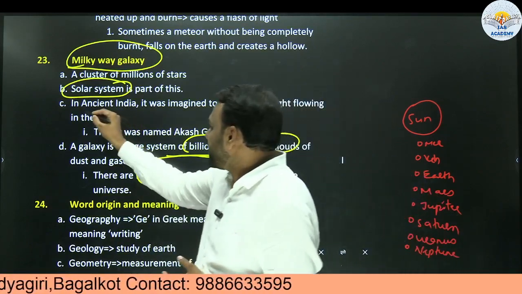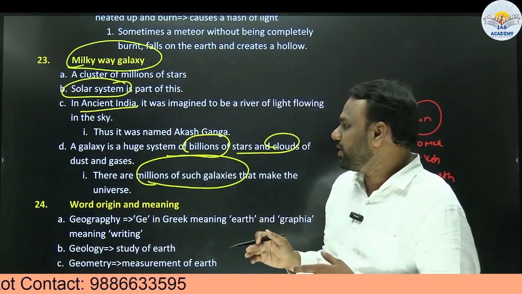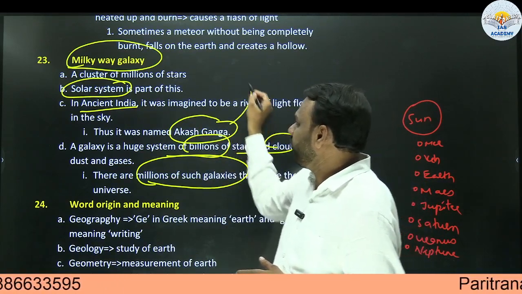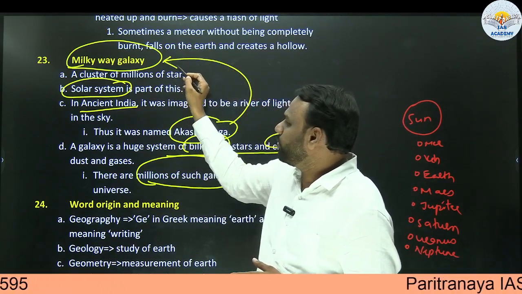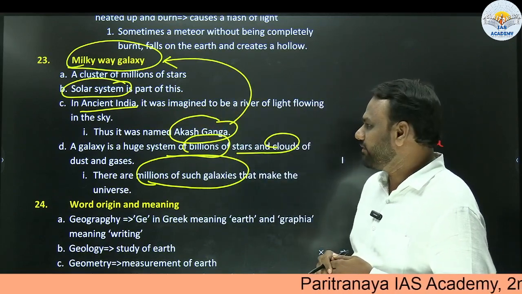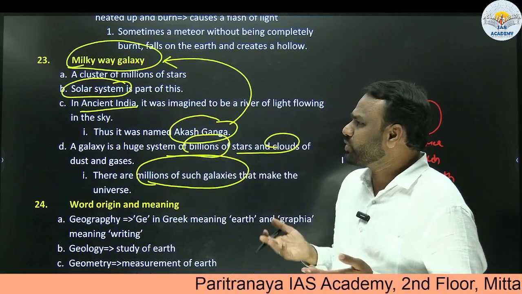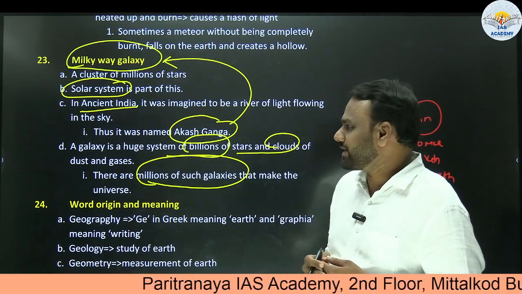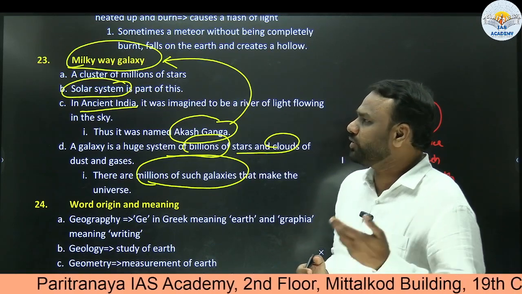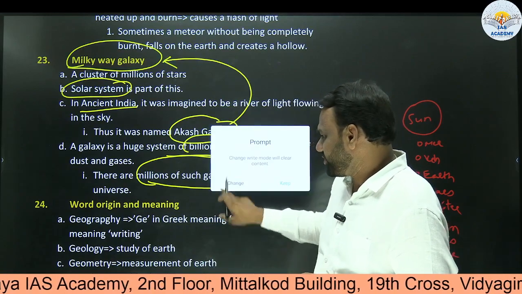In ancient India, this Milky Way galaxy, of which the solar system is a part, was referred to as Akash Ganga. So Akash Ganga is used as a reference for the Milky Way galaxy. Here, what kind of questions can be framed? The solar system is part of the Milky Way galaxy, true or false? Akash Ganga is a name used to refer to which galaxy? It is used to refer to the Milky Way galaxy. That would be sufficient.